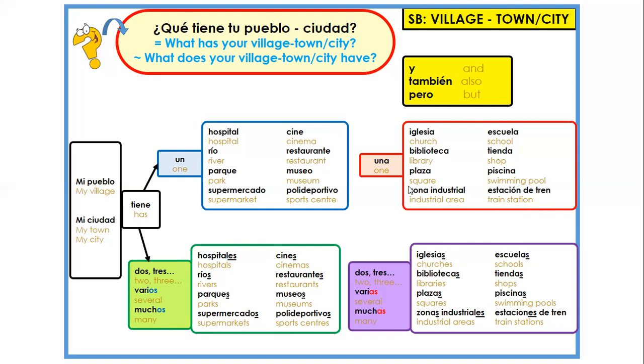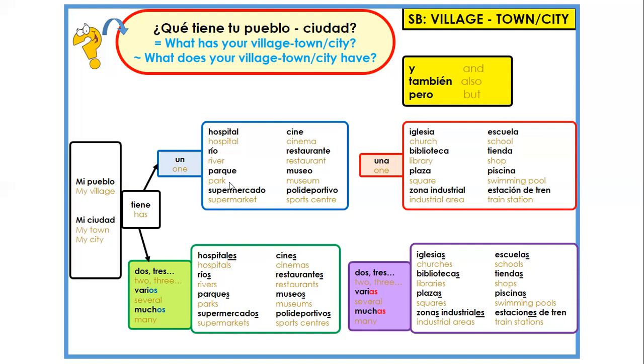Now, I could have chosen to put them all in one box, but because of the plurals, underneath here, I just didn't have space. So I thought putting them side by side, it was an option. As you can see, there is no arrow here. So the arrow really relates to either this area here, blue, or the red one. So you would have said, mi pueblo tiene un parque. And there you are, that's it. You don't have to say anymore at that point.